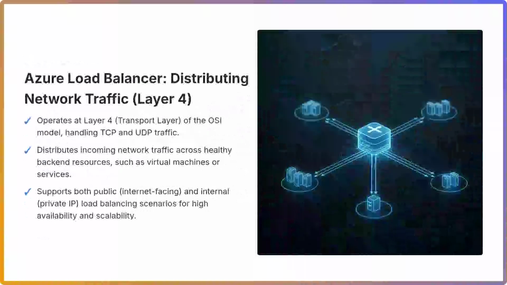Azure Load Balancer is a fundamental component of Azure's core networking services, operating at Layer 4 of the OSI model, specifically the transport layer. Its primary function is to distribute incoming network traffic across multiple healthy virtual machines or services within a backend pool. This distribution is based on hash-based algorithms, utilizing source IP, source port, destination IP, destination port, and protocol. By abstracting the backend infrastructure, Azure Load Balancer ensures high availability and improved application performance by eliminating single points of failure and enabling applications to scale to meet demand.